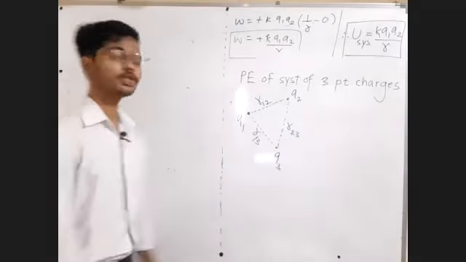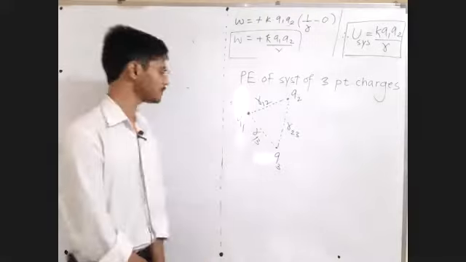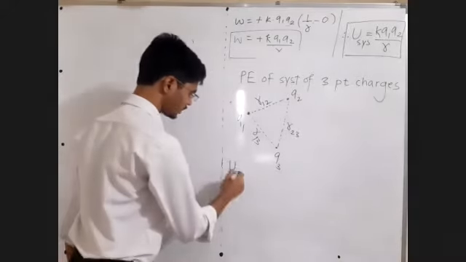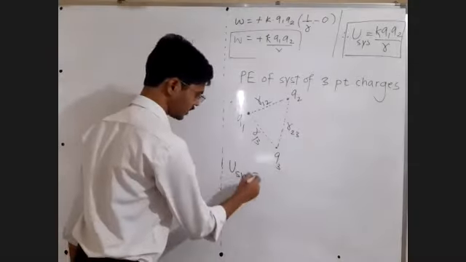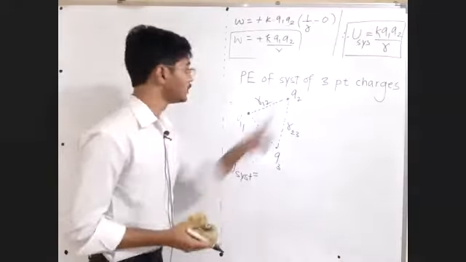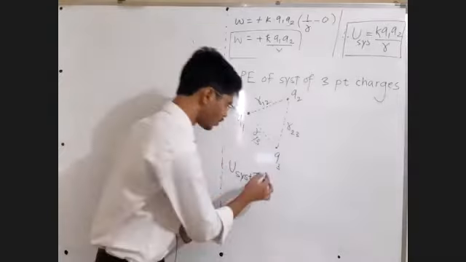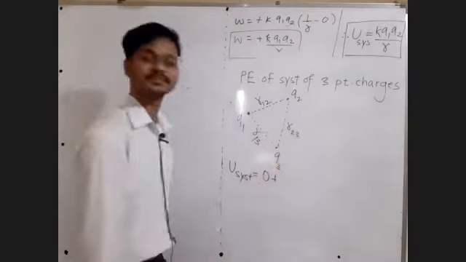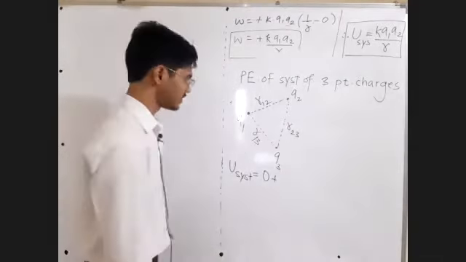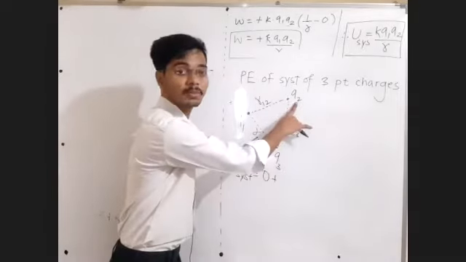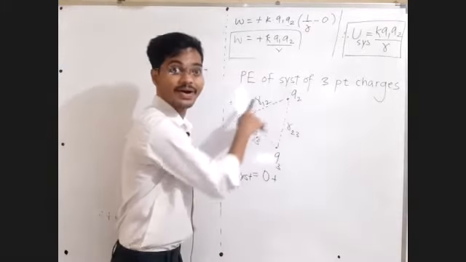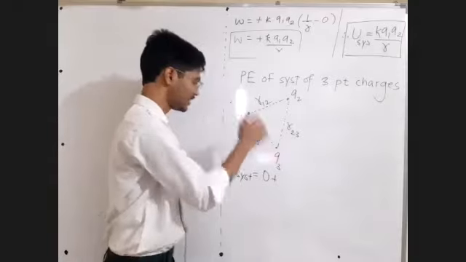Initially, there will be no one in the system. So total interaction energy of the system: initially, there will be no one. We will bring Q1 from infinity to the given position. No work will be required. Next, now we will bring Q2. But while bringing Q2, who is already present? Q1 is present.